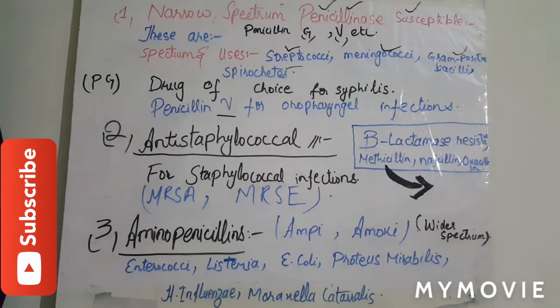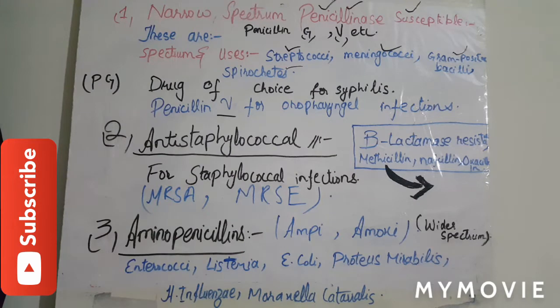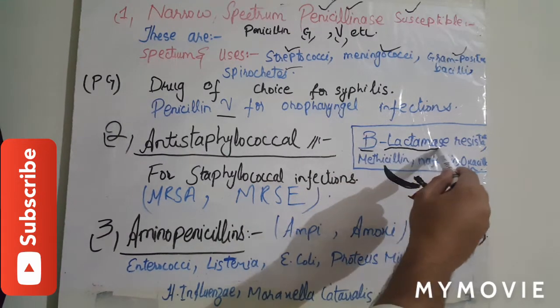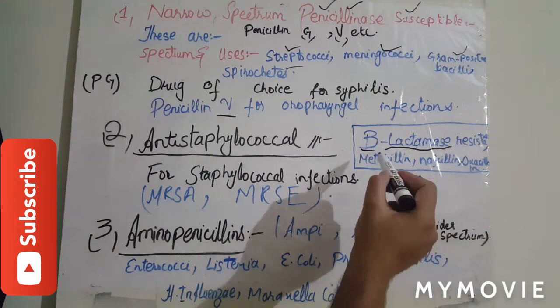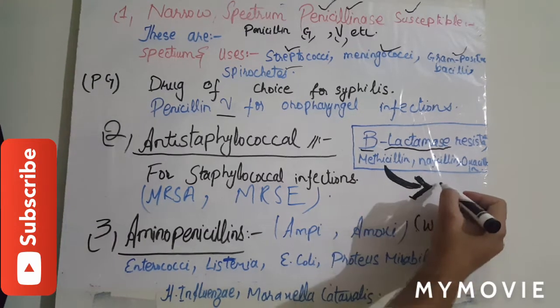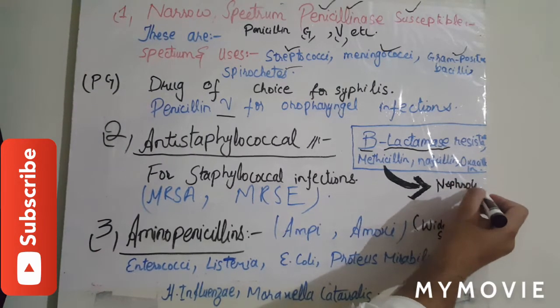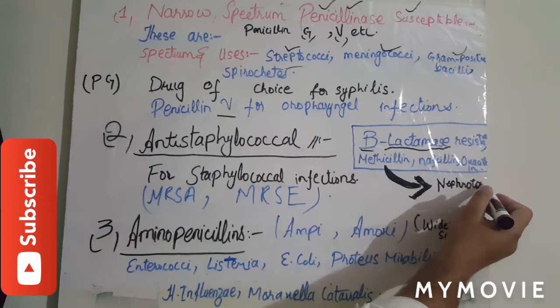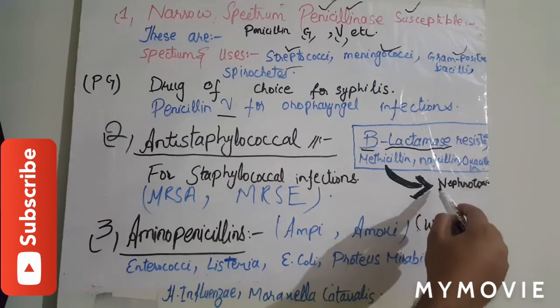This is first class. Now we will discuss the second class, that is anti-staphylococcal penicillins. These drugs are narrow spectrum and beta-lactamase resistant drugs. These are not degraded by beta-lactamase. Examples are methicillin, nafcillin, oxacillin, etc. Methicillin is nephrotoxic, and therefore it is rarely used.